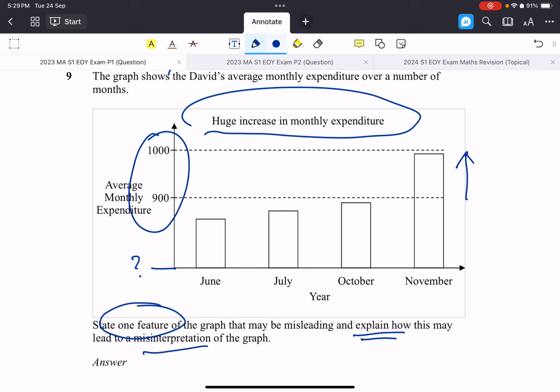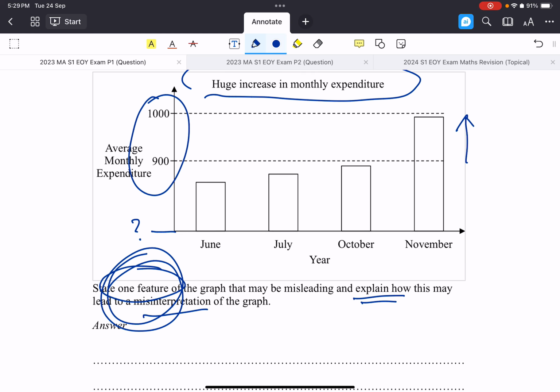So what exactly is the feature? The feature is that the money expenditure axis did not start at 0. And then what exactly is the misinterpretation? The misinterpretation is that the increase becomes exaggerated. Because if it starts from 0, then 900 to 1,000 is just about 10% only, right? Whereas if I start at almost 800, then 900 to 1,000 is like 2 times, correct? Half of the entire scale. So that is actually the issue here. This is what you should take note of in this case.